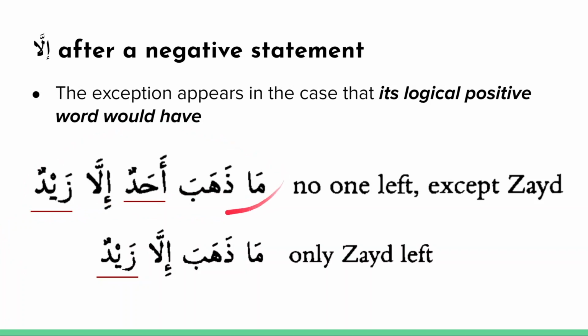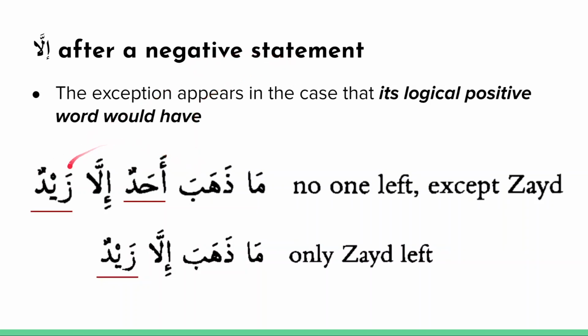So take a look at this first sentence here. Ma dhahaba ahadun. So here ma is being used in the sense of negation. So ahadun dhahaba means someone left or one left. Ma dhahaba ahadun, no one left. Illa zaydun. Now notice zaydun is in the marfu' case because its logical positive word here, ahadun, is also in the marfu' case. So no one left, except Zayd. Because ahadun is marfu', Zayd should also be marfu' because it's the subject of the sentence.